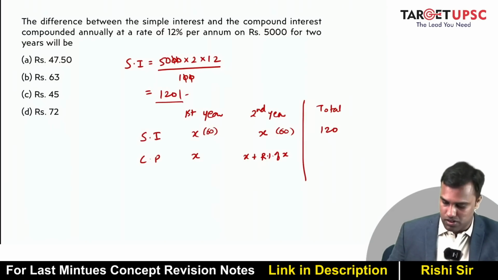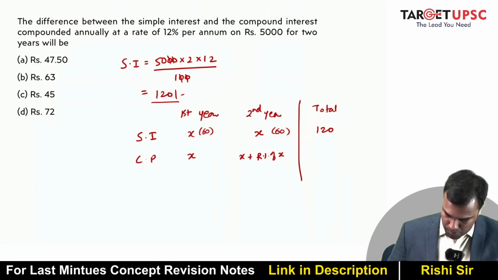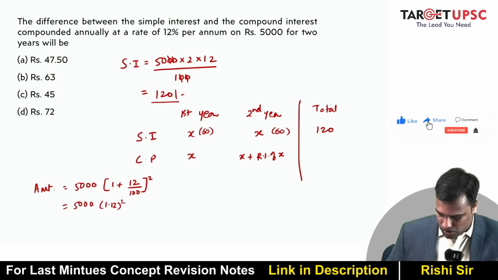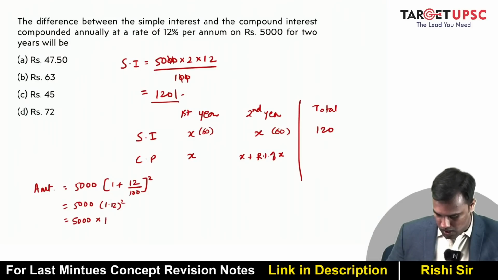Now if you look at the compound interest formula, what is amount? It is principal into (1 plus 12 by 100) squared. So that is 5,000 into 1.12 squared. Now what is 1.12 squared? 1.12 squared is 1.2544.